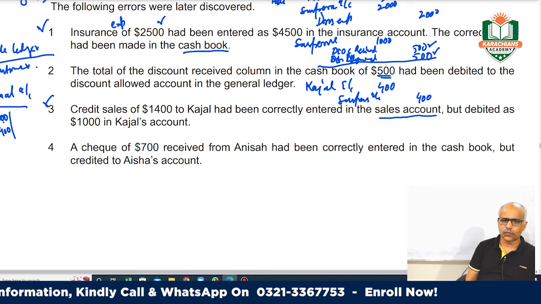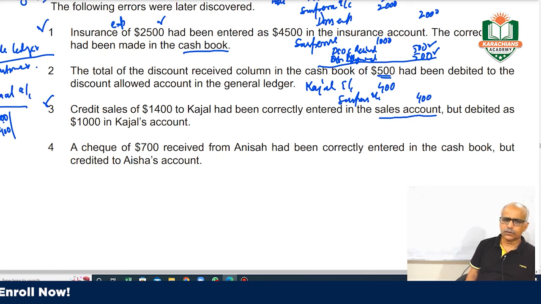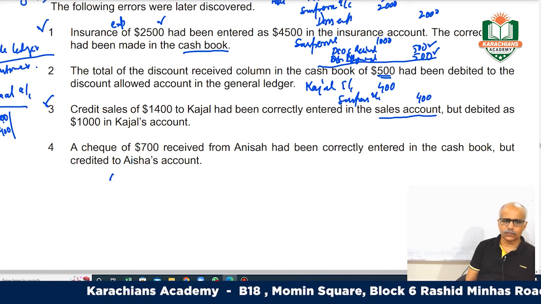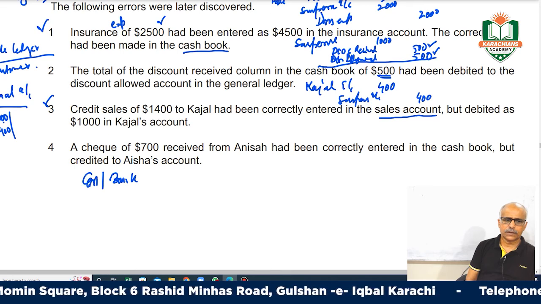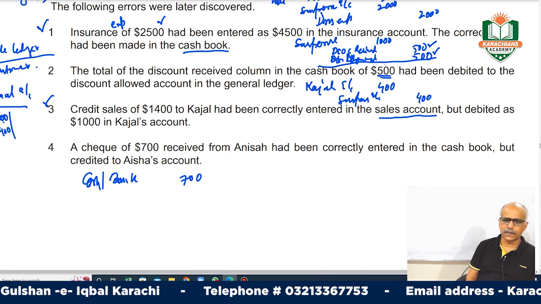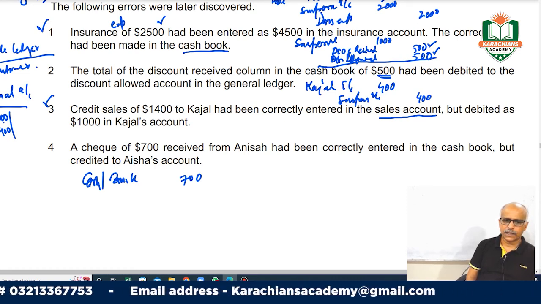Fourth, a check of 700 received from Anisa had been correctly entered in the cash book, meaning you got cash, so the cash book was correct. Normally when we receive cash, bank or cash, we debit it, so the 700 was correctly debited. But what was your mistake?